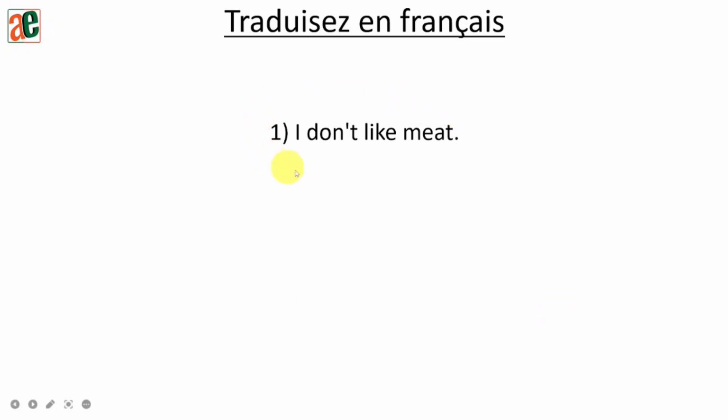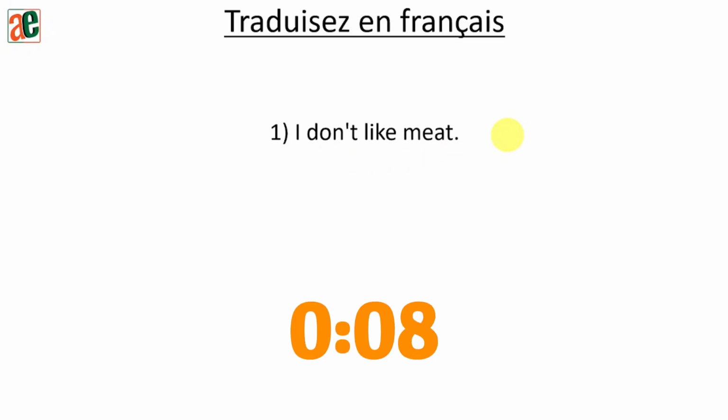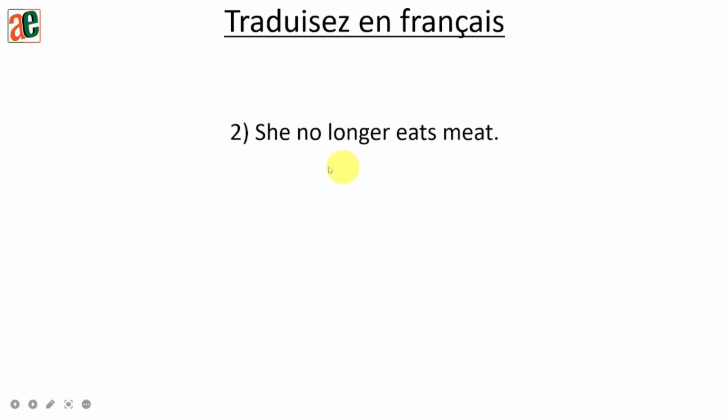We'll start with the first sentence. Sentence number 1. I don't like meat. 10-second timer started. Second sentence, she no longer eats meat. 10-second timer started.